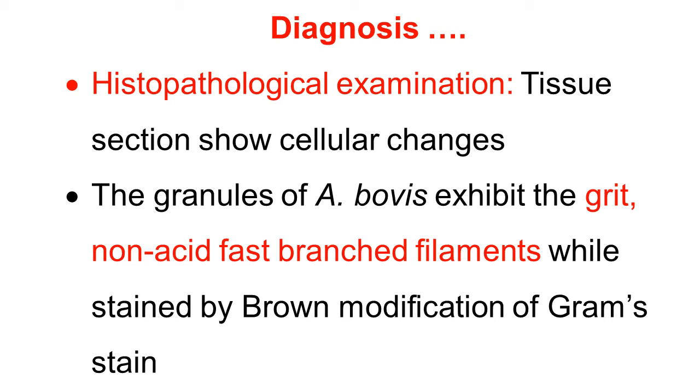They don't contain sulfur, but they look like sulfur granules. They are gritty, non-acid fast branched filaments. They are observed when stained by Brown modification of the gram stain. So Actinomyces bovis is a filamentous bacteria.